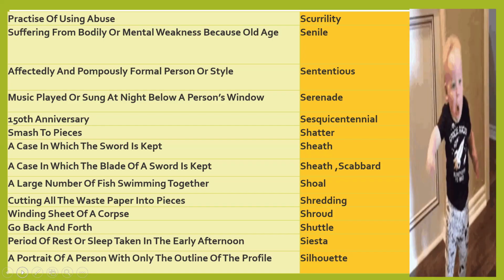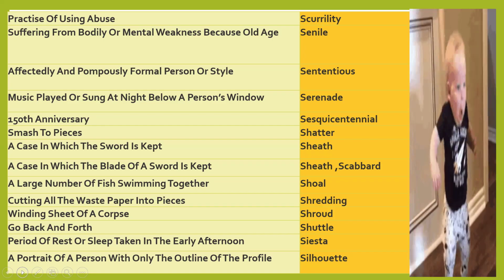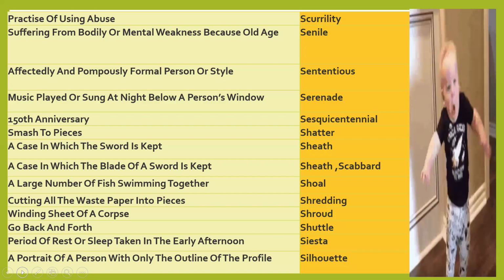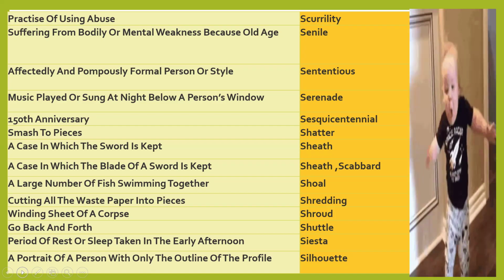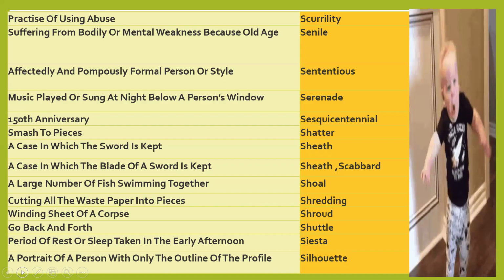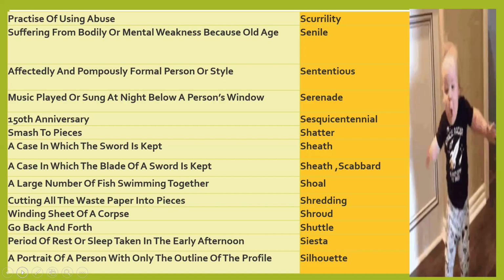Sententious: affectedly and pompously formal person or style. Sententious, an affected or pompous formal person or affected style. That is sententious. Serenade, music played or sung at night below a person's window.